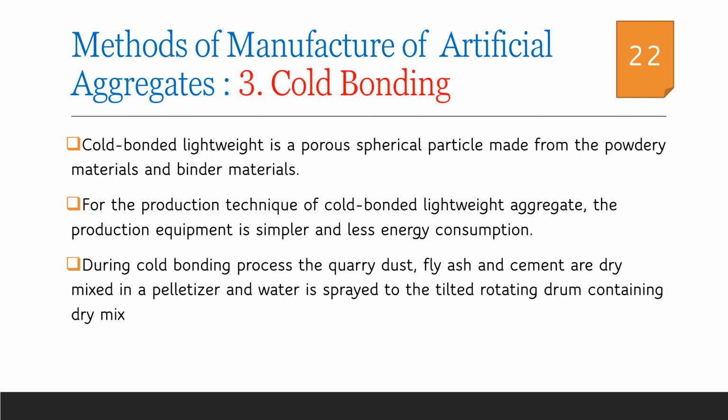In the cold bonding method, porous spherical lightweight aggregates are manufactured from powdery materials and binder materials. Cold bonded lightweight aggregate production is a much simpler and less energy consuming method. During the cold bonding process, quarry dust, fly ash and cement are first dry mixed in a pelletizer, and then water is sprayed when this material is in a tilted rotating drum. Thus we get good quality lightweight porous spherical aggregates.